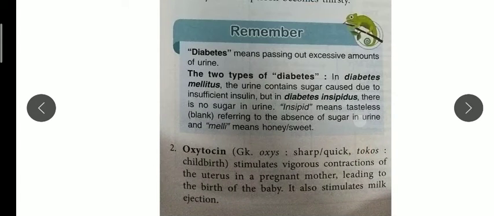Now the next hormone which is secreted by the posterior pituitary gland is oxytocin. Oxytocin is a very interesting hormone. It is also called the love hormone. When it is released in our body, it brings affection, it brings love. Oxy means sharp, quick, and tocos means childbirth.